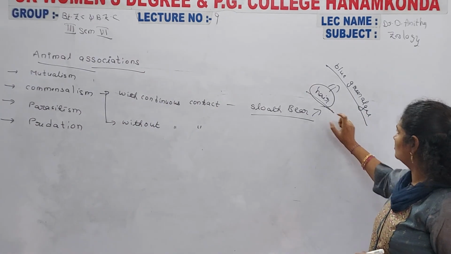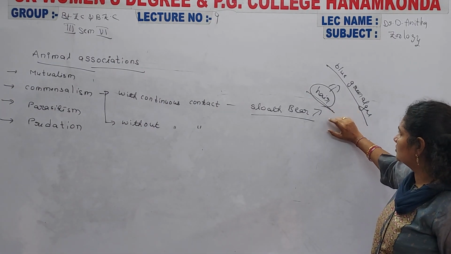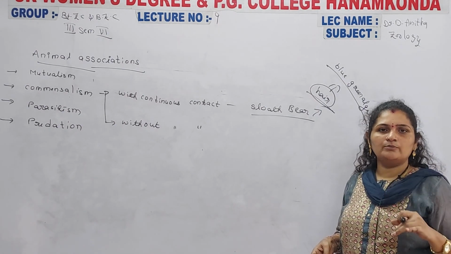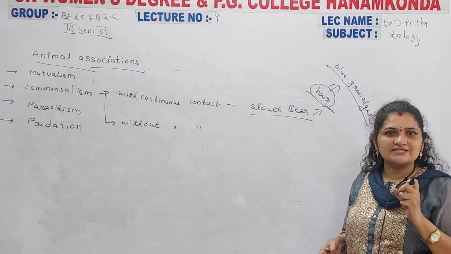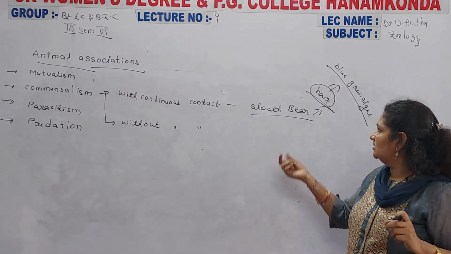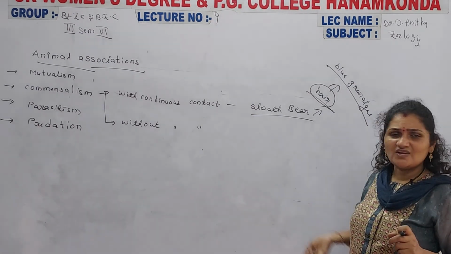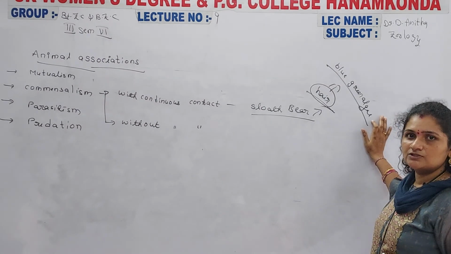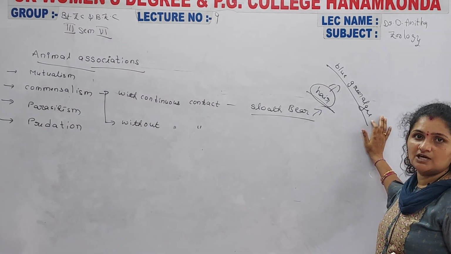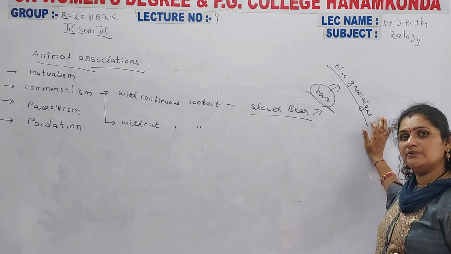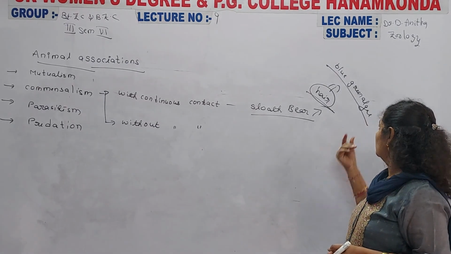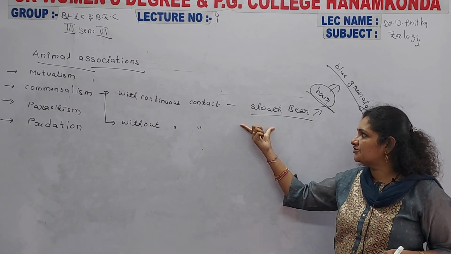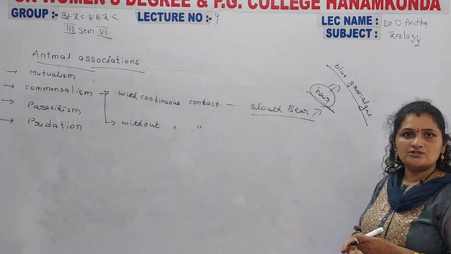Why? Because the sloth bear's hair was going to be transported, so mainly it was going to receive the sunlight. By living on the surface of the sloth bear and receiving the sunlight, these organisms are going to prepare their own food materials that way. So these organisms only got benefited. Such a type of relationship was with a continuous contact.